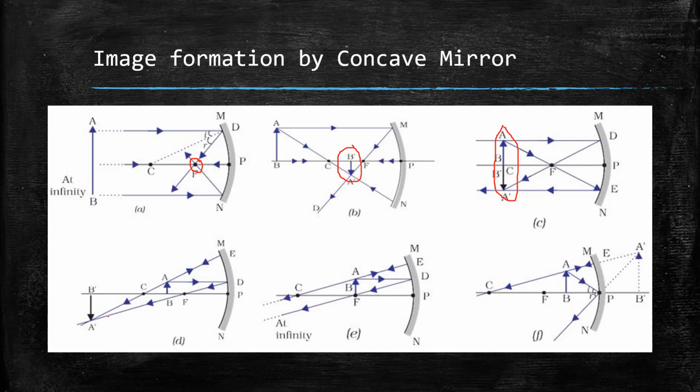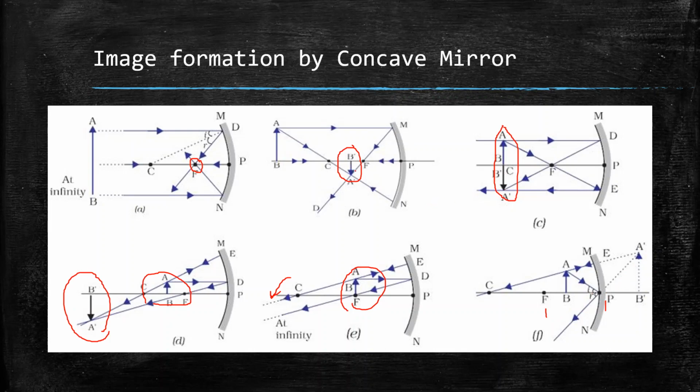When the object is at the center of curvature, the image is also formed at the center of curvature. When the object is between the center of curvature and the focus, then the image is formed between the center of curvature and infinity. When the object is at focus, the image formed is at infinity. And lastly, when the object is between the focus and the pole of the mirror, then the image formed is virtual and at the back of the mirror.